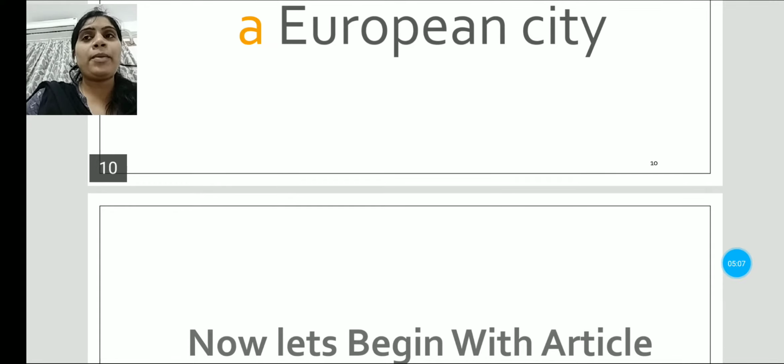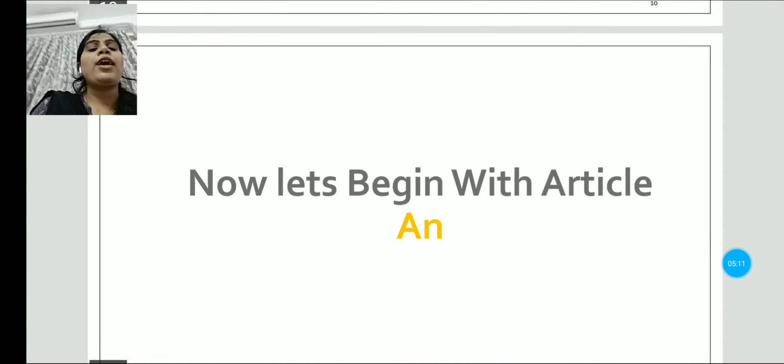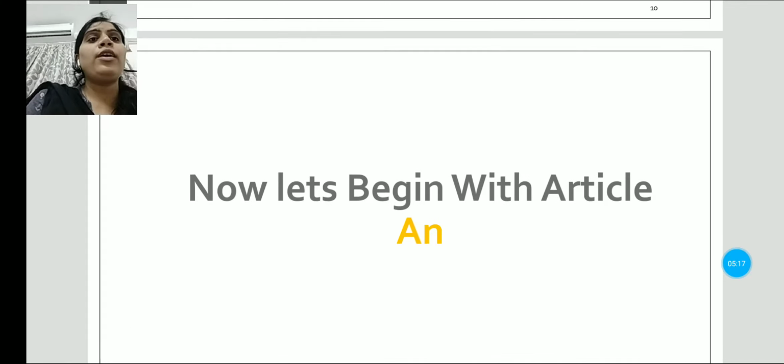Now let's begin with article an. Students, this is how we can identify the word, and according to that we can use the article an.